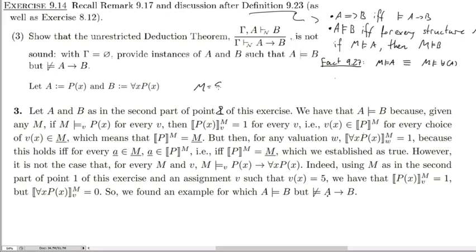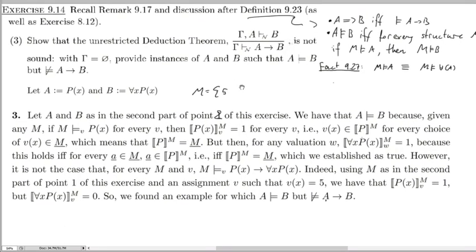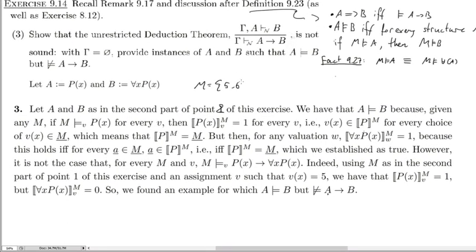So remember last time we had M as 5 and 6, and then we let P under M be the set containing only 5, or was it 6? I can't remember. But anyway, we have created this little interpretation here. So P contains 5, and we have created structure M and the valuation V such that V of x is 5.